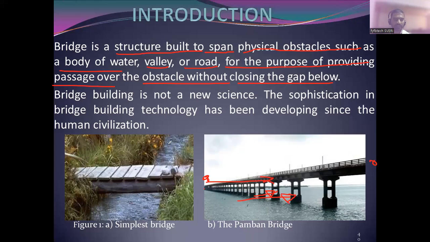See here, there is a small lake flowing. So without affecting the flow of the water, we have to construct a bridge. Okay, through this bridge, the vehicles will pass. Okay, this is the simplest bridge. This is the Pamban bridge.